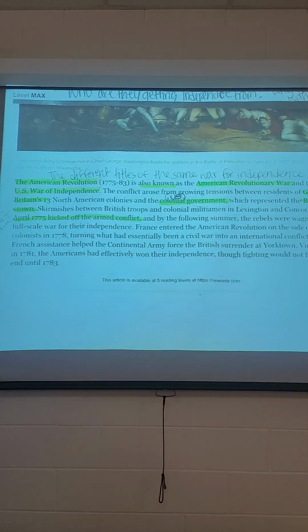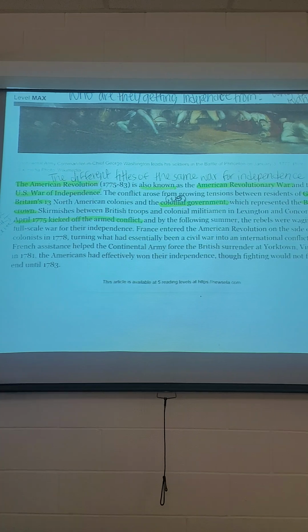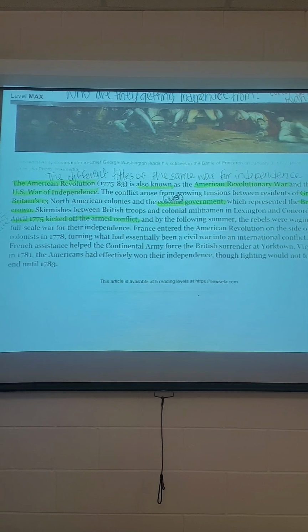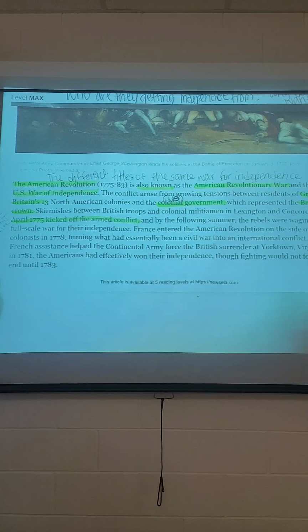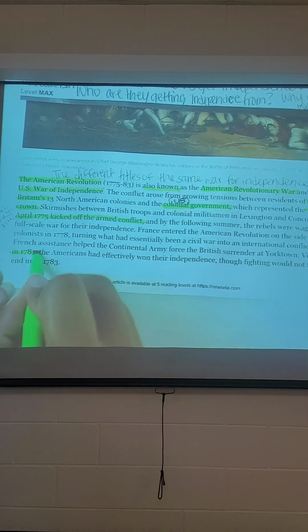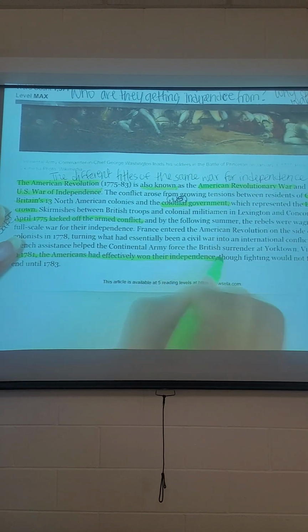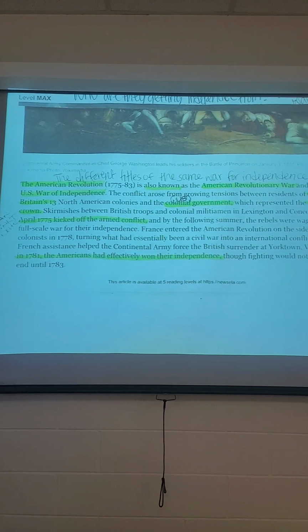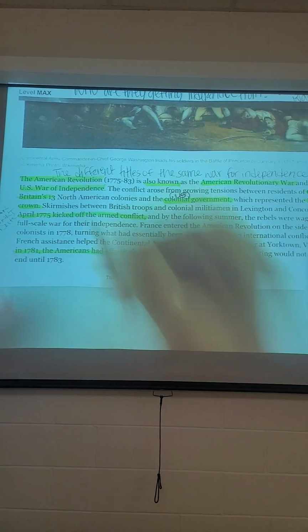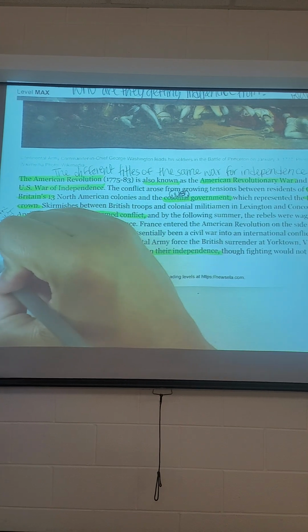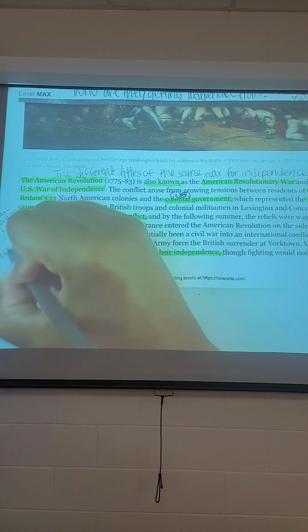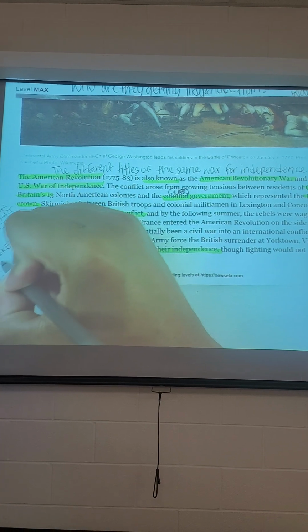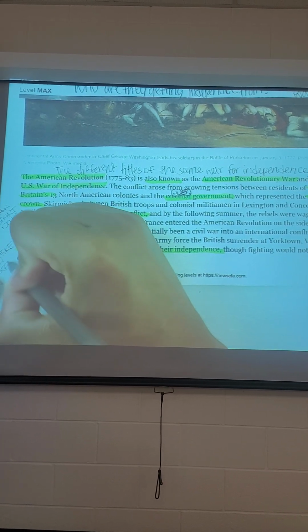Okay. When did we see the independence take effect? They said in 1781 the Americans had effectively won their independence. So by 1781 we get to the main point of this article, which was the U.S. getting their independence. So I know that this is where the independence started. I'm going to put independence start.